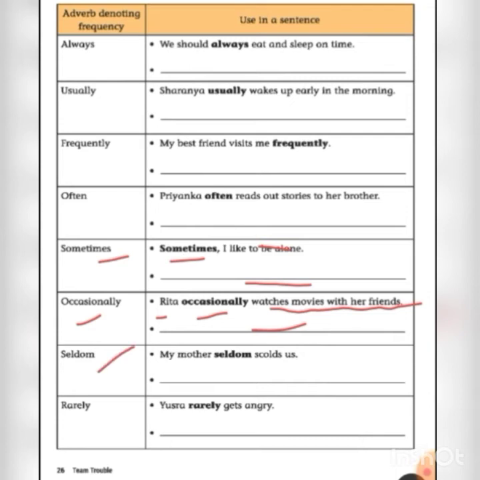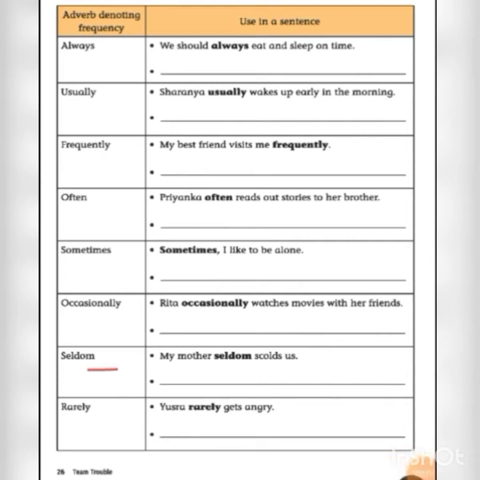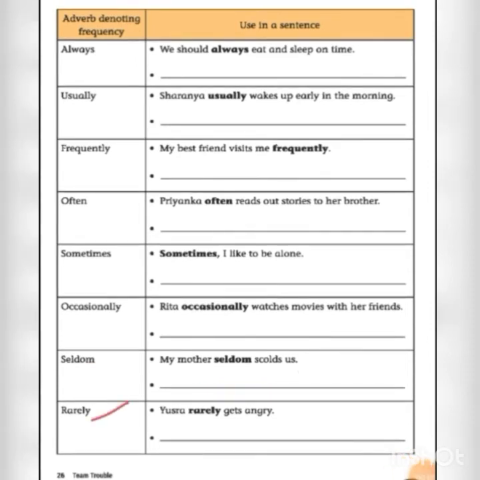Next, seldom. Seldom means not often. We will not do the action often. We will do the action seldom. Example sentence, my mother seldom scolds us. So, my mother seldom scolds us. Here you should write your own example. Next, rarely. Rarely means not seldom. So we will do the action rarely. Example sentence, Ushra rarely gets angry. So she will get angry rarely. Here you should write your own example sentence.